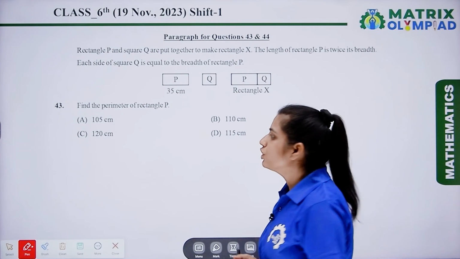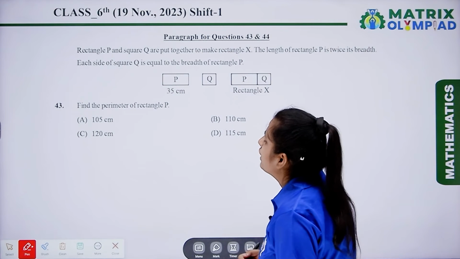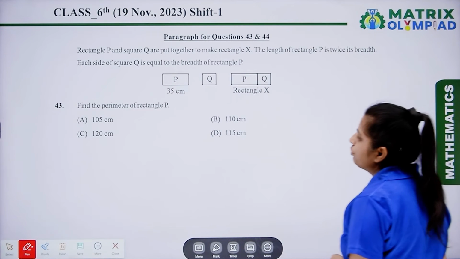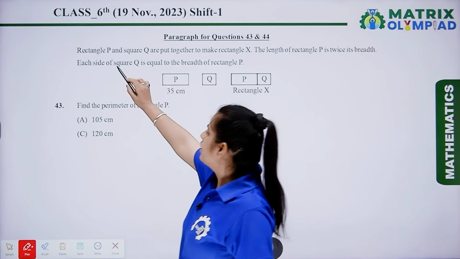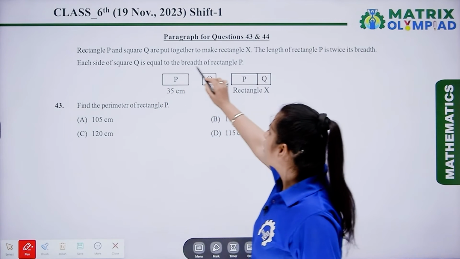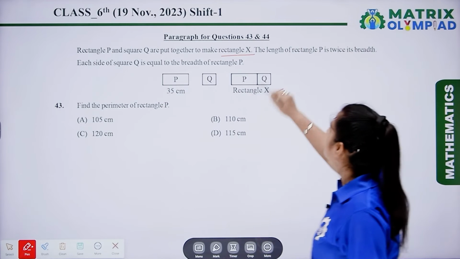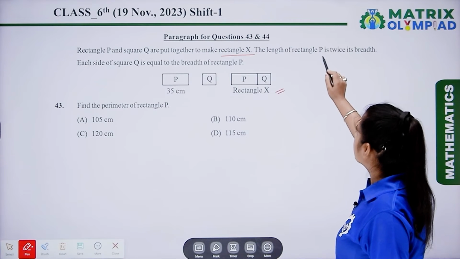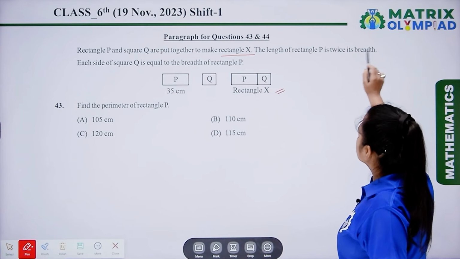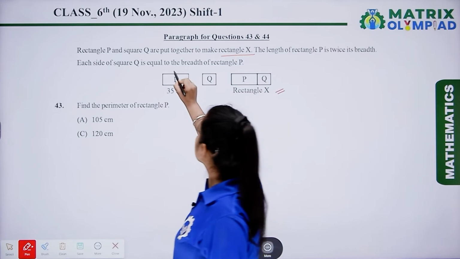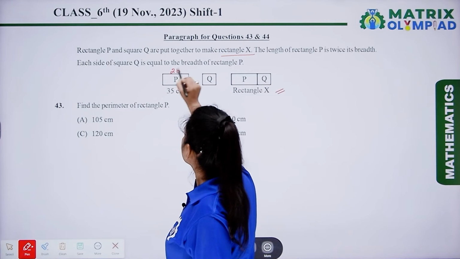Now the next question is question number 43. In this question, we are given some information. Here the information is rectangle P and square Q are put together to make a rectangle X. So this is our rectangle X. The length of rectangle P is twice its breadth. It means length is twice its breadth.